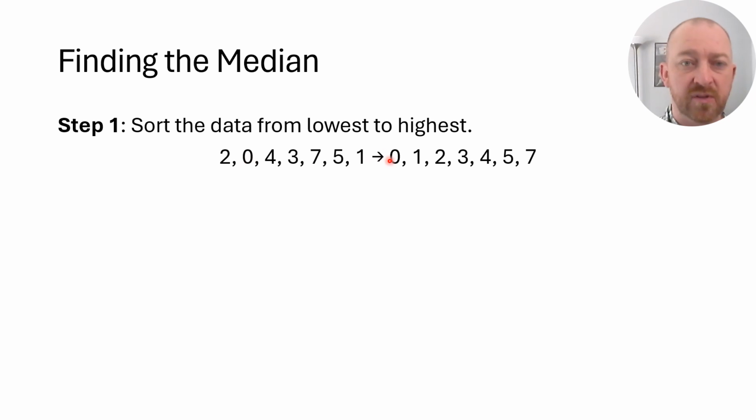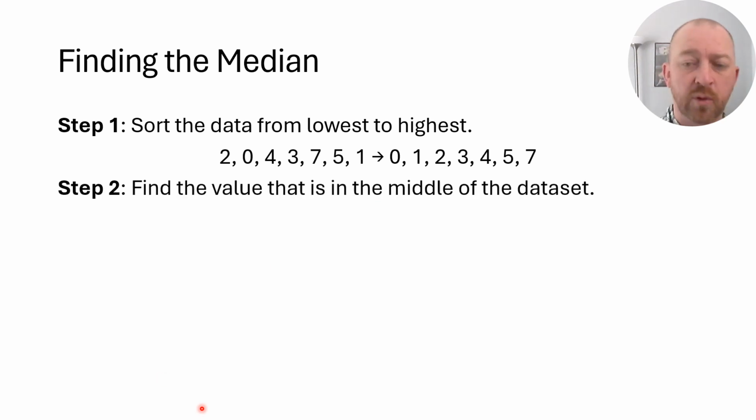So 0 is first, goes there, 1 is accounted for right there, then there's a 2, and so on, 3, 4, 5, and then a 7. So there was no 6 in that particular data set, and that's fine. So now I've got the data set ranked from order of lowest to highest.